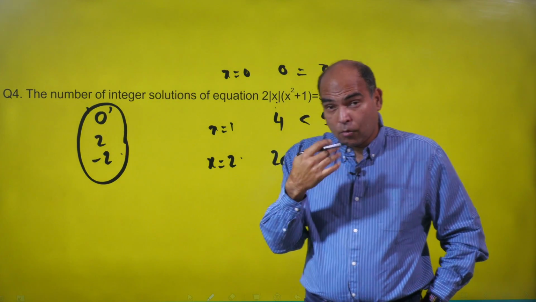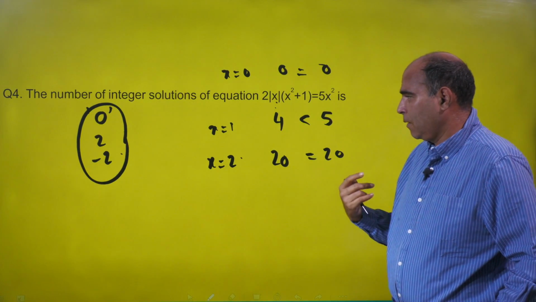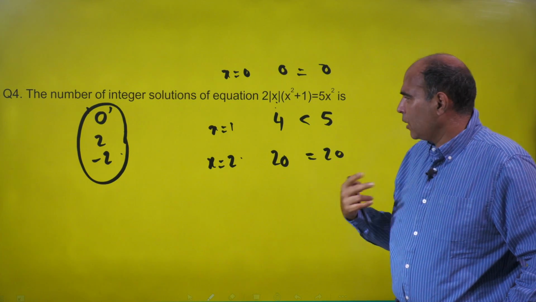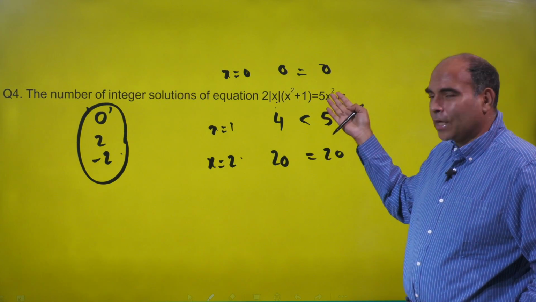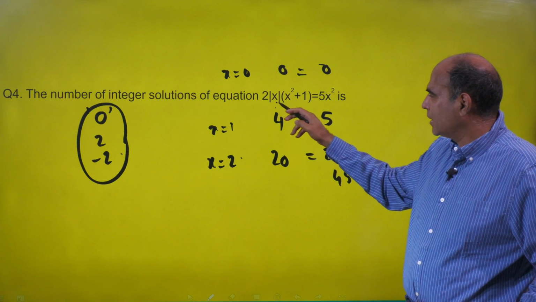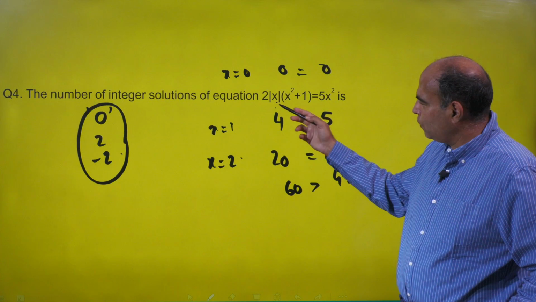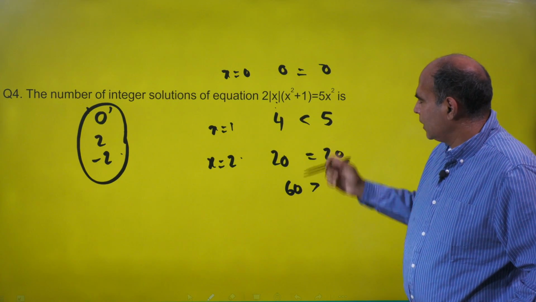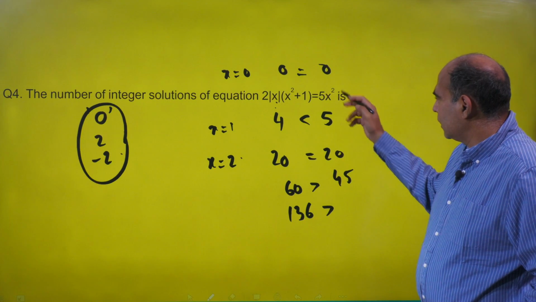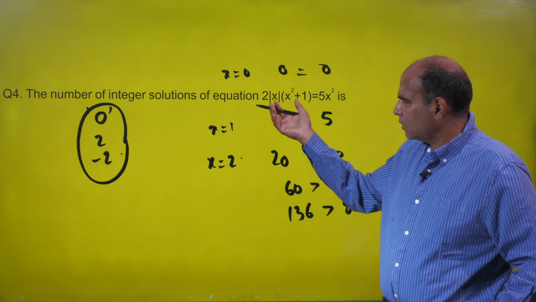Now, are they going to be more or not is the key question. And if you do a small calculation, even if you're not very clear about the logic, you can do a small calculation. Where I put x equals 3, this becomes 45, and this becomes 6 into 10, 60. So you can see that this is larger. At x equals 4, this is 8 into 17, 136, and at x equals 4, this is 80. You start realizing that this is going up much faster.